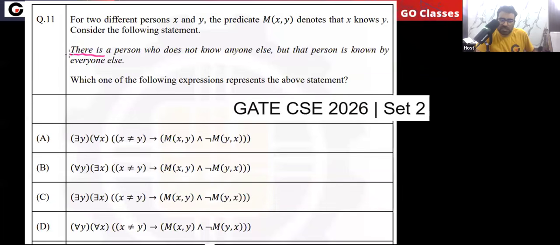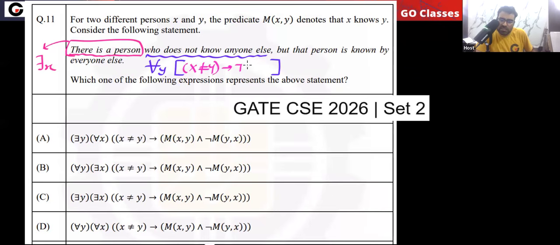Notice, there is a person, so this becomes there exists x. Then we have who does not know anyone else. What it simply means is that for every y, if x and y are different, then x does not know y.